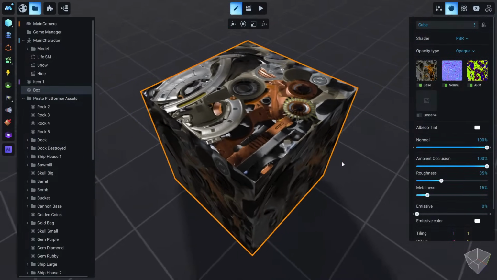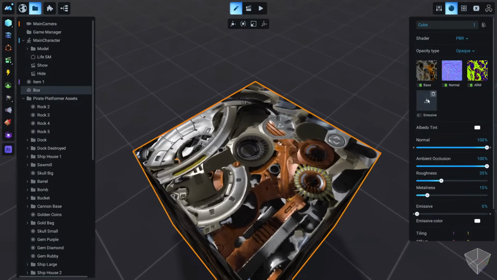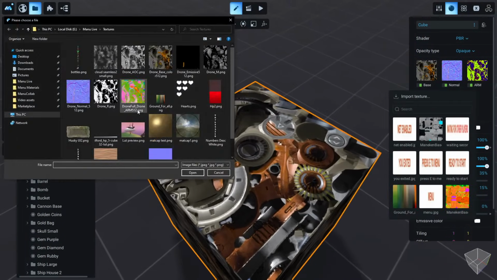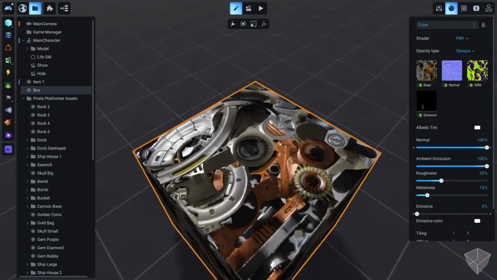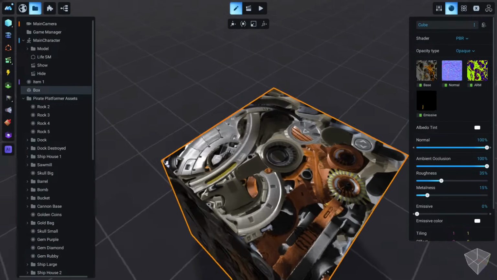Okay, and also we can add an emissive map. The emissive map is again a very unique texture because it's all black, and only the areas that we want to emit light have either color or are white.